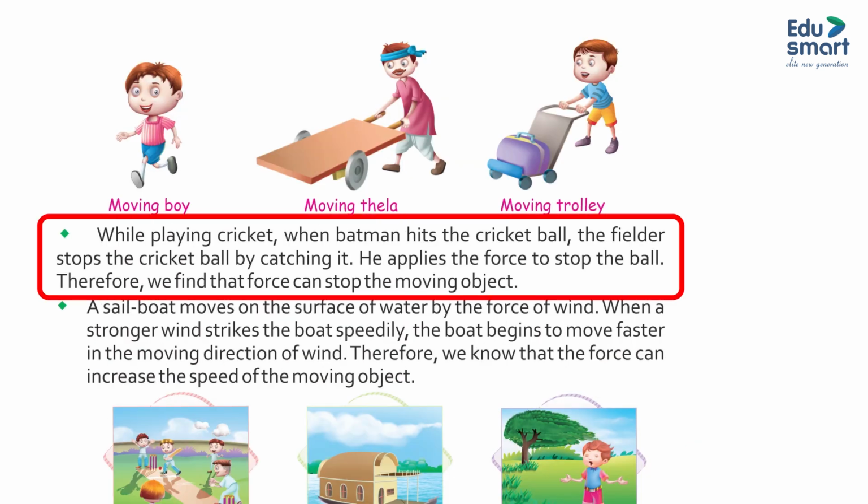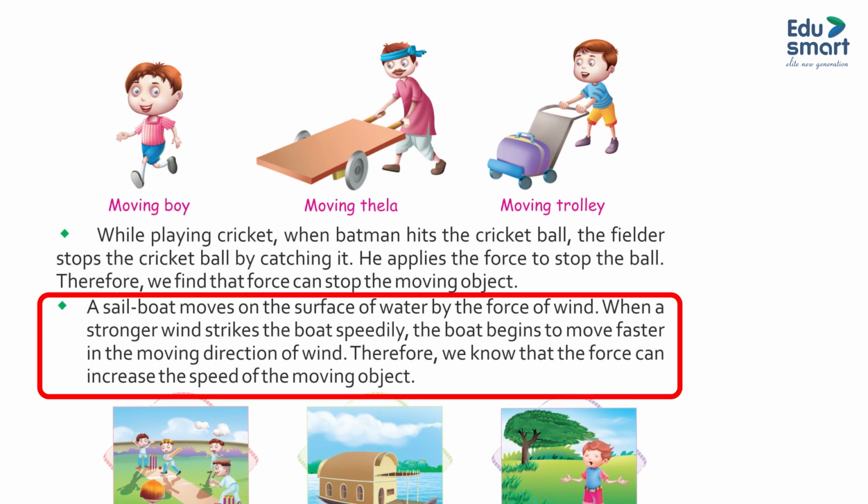While playing cricket, when the batsman hits the cricket ball, the fielder stops the ball by catching it. He applies force to stop the ball. Therefore, we find that force can stop a moving object. A sailboat moves on the surface of water by the force of wind. When a stronger wind strikes the body speedily, the body begins to move faster in the direction of the wind. Therefore, we know that force can increase the speed of a moving object.